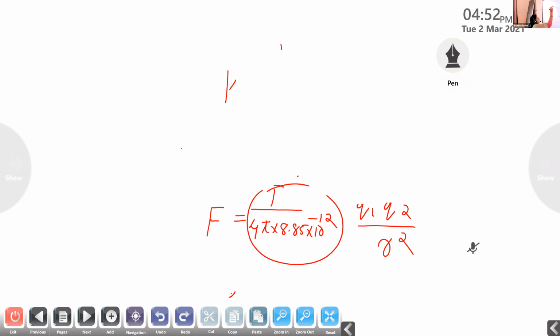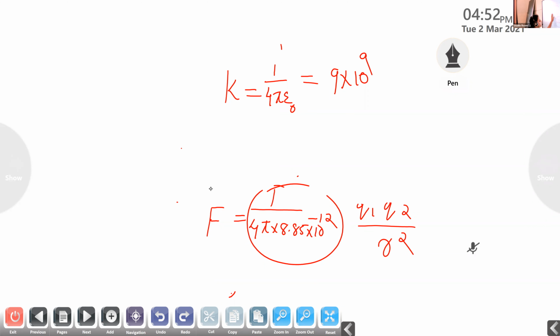So we get the value of k, which is 1 by 4 pi epsilon 0. By substituting the value of pi and the value of epsilon 0, we get k equal to 9 into 10 raised to 9. This is the value of k.